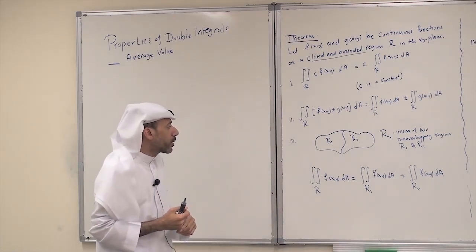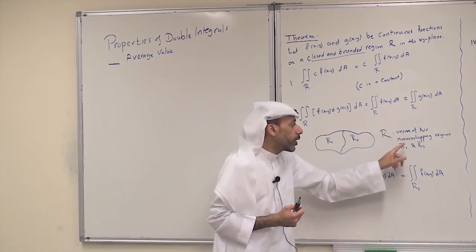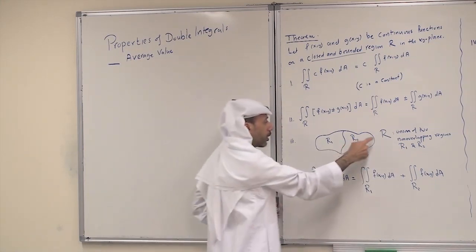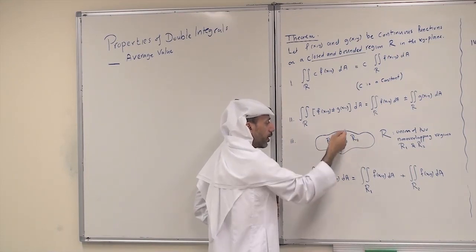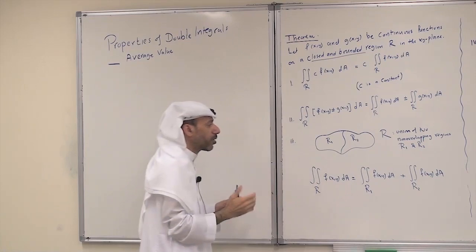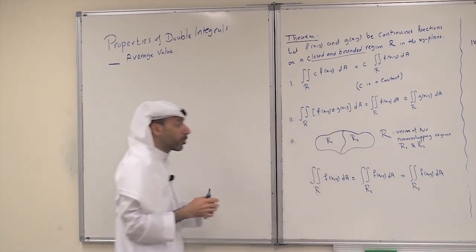The third property: if the region R is a union of two non-overlapping regions, R1 and R2. So we have a region R. It is the union of two regions, R1 and R2. The two regions are non-overlapping, or they meet only at boundary points.